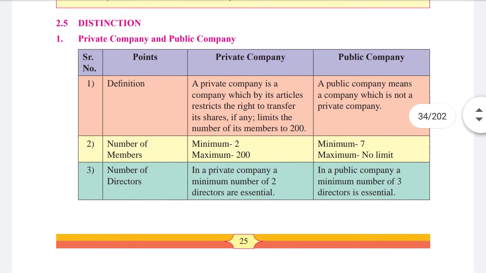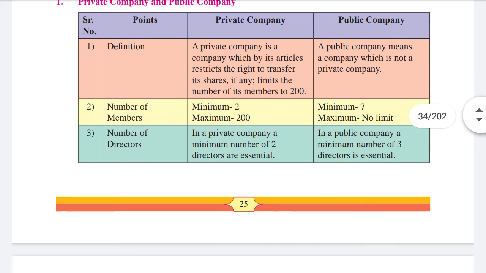Then distinction between a private company and public company. Let us see, I'll just read them out. Private company, public company definition. A private company is a company which by its articles restricts the right to transfer its shares and limits the number of its members to 200. The limitations are there up to 200. Then a public company means a company which is not a private company.